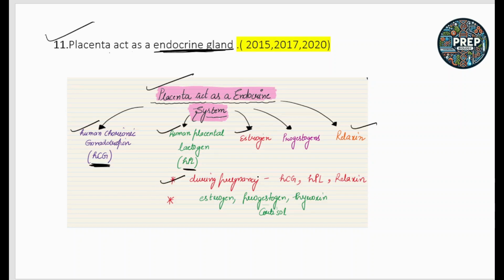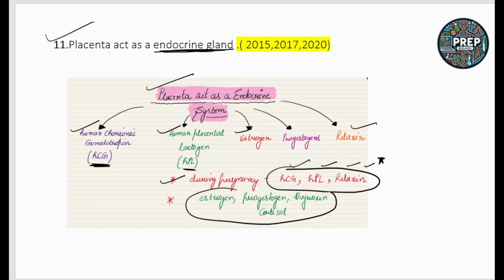During the pregnancy of a woman, three hormones are mainly formed, that is HCG, HPL, and relaxin. And when the female is not pregnant, hormones like estrogen, progesterone, thyroxine, and cortisol are produced. So the secretions of these hormones are very, very important.